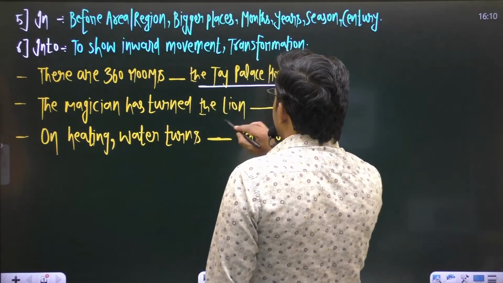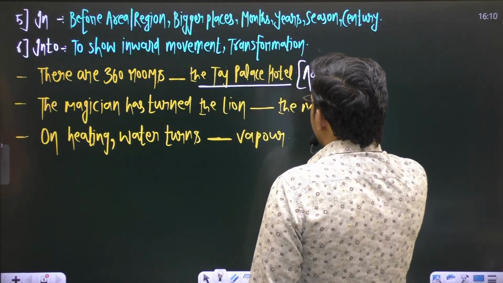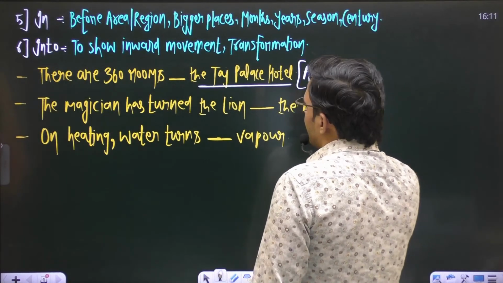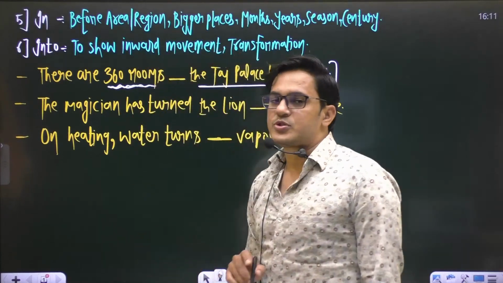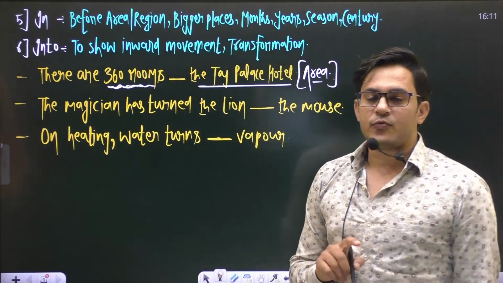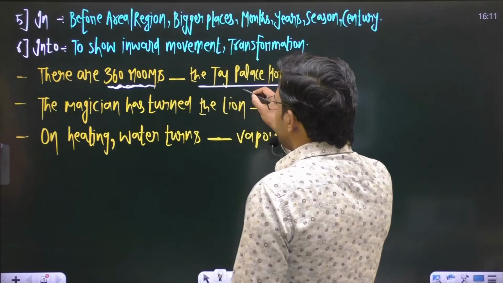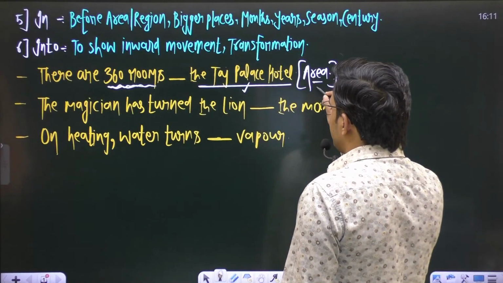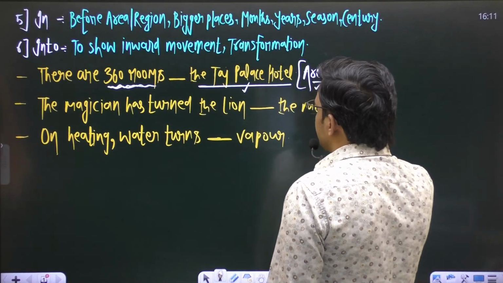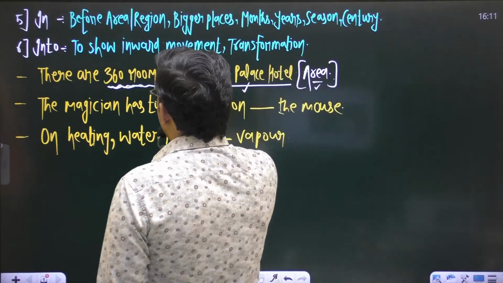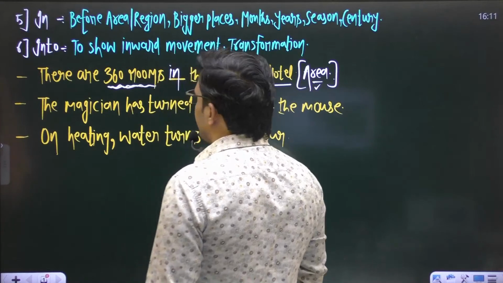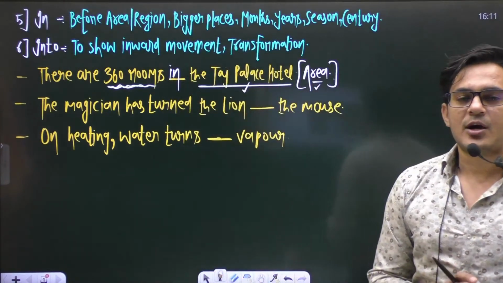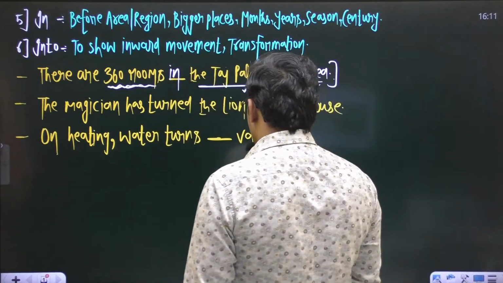In the first sentence, the words Taj Palace Hotel denote an area, and it is said there are 360 rooms. So these 360 rooms denote the area of the Taj Palace Hotel, and before such a word we use the preposition in. So to denote area or region, we use in.